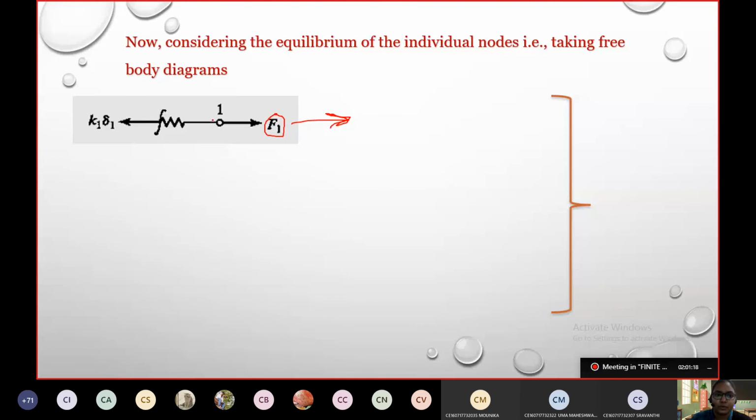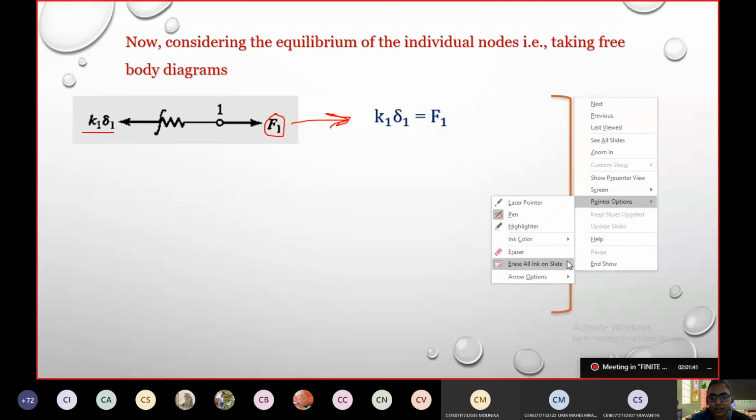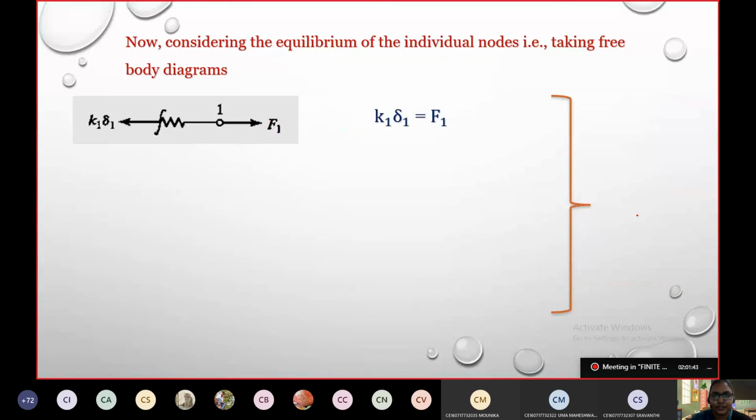So for the equilibrium of this one, there has to be an equal and opposite reaction from the spring, due to its nature, that will become the stiffness times the individual extension of the spring. So what will the value become? K1 delta 1 will be equal to F1 directly. Is it not? I have just taken the free body diagram of node 1.